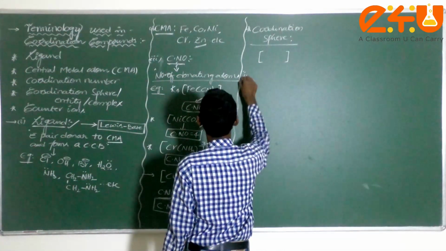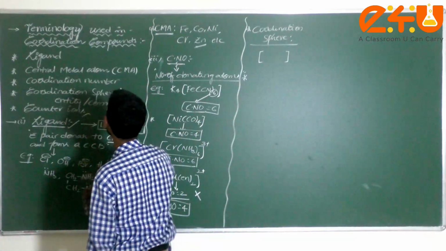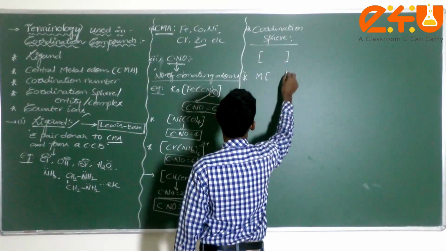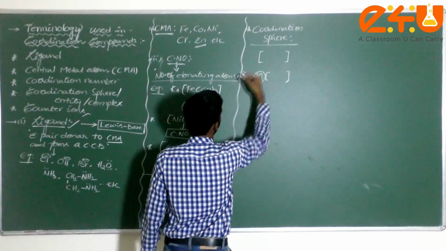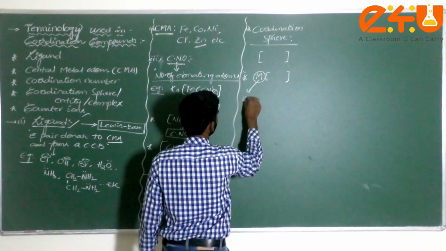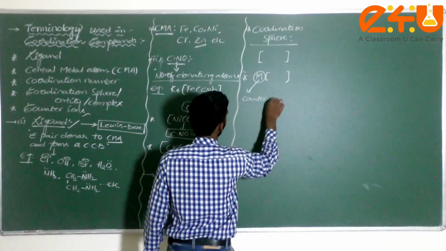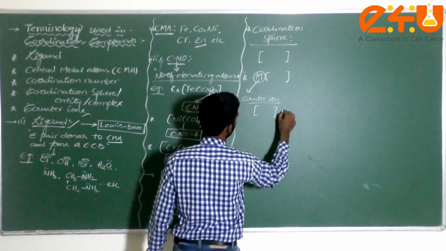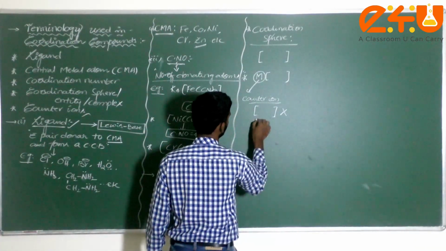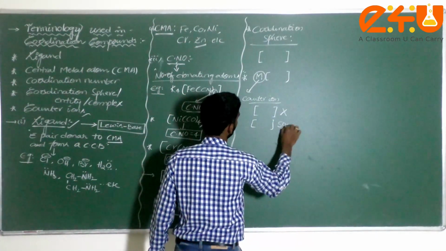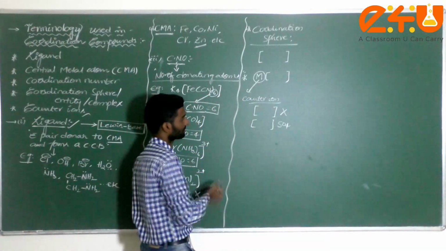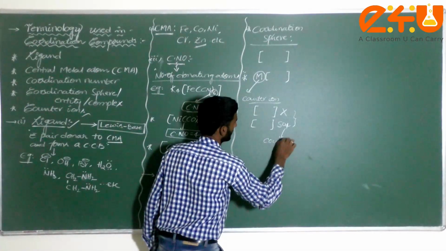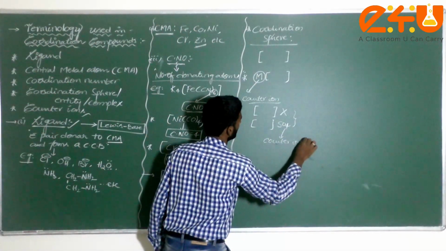Next one, if you take it here, what is the counter ion? There will be something like this, some metal. Dear student, this is called the counter ion. You can also write some ion like this, some X, or else you can take it as SO4, anything you can consider. These two are called, dear student, the counter ion. What is the counter ion?